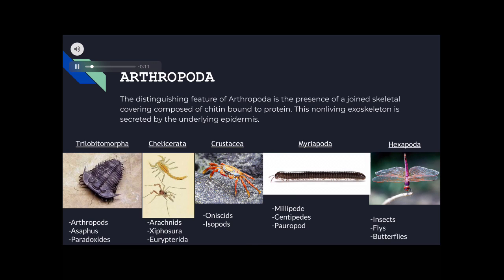Arthropoda. The distinguishing feature of arthropoda is the presence of a jointed skeletal covering composed of sheathing bound to protein. This non-living exoskeleton is secreted by the underlying epidermis.